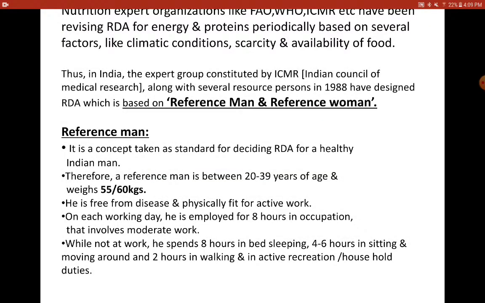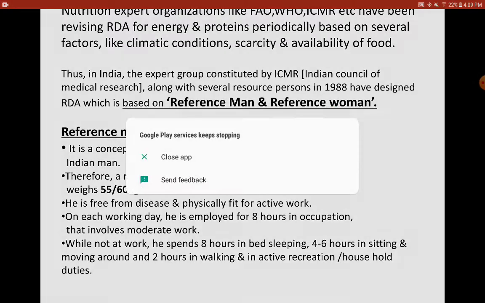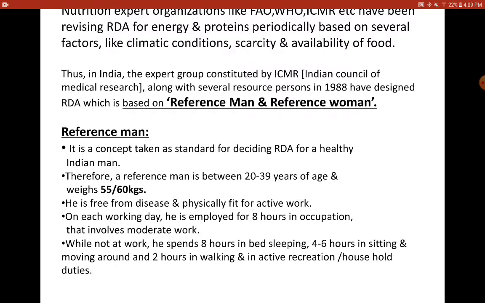So the RDA table is designed considering the reference man and reference woman of India. You cannot have a reference man from America or Europe for designing the RDA required for Indians. This was designed for the first time in 1988, and as I said, there have been revisions of the RDA based on these factors, which keep varying. Fine. So let us know what this reference man and woman are.